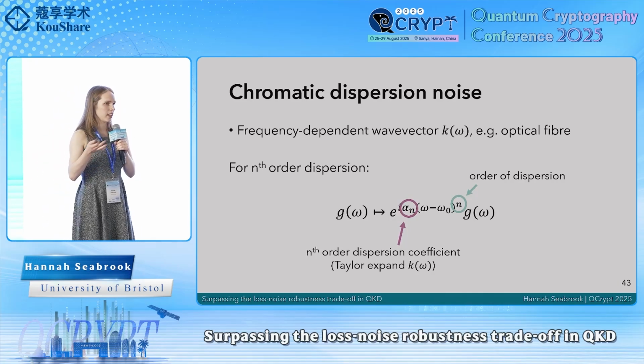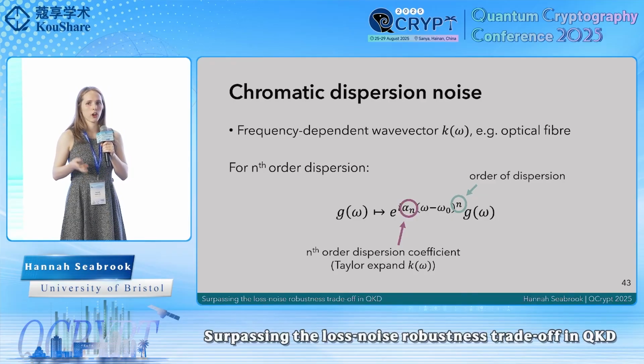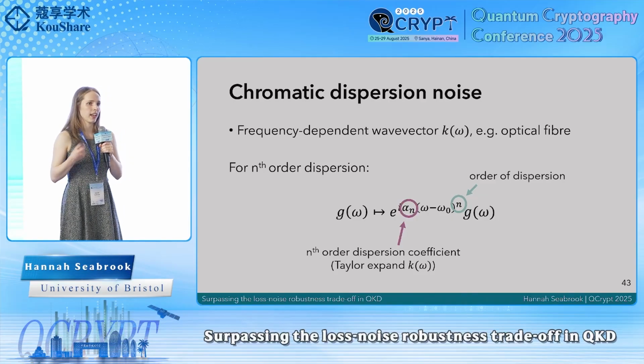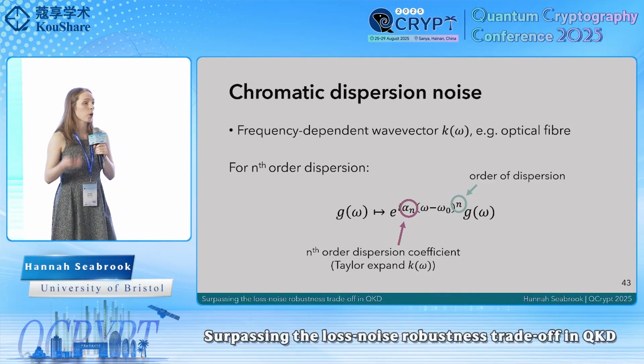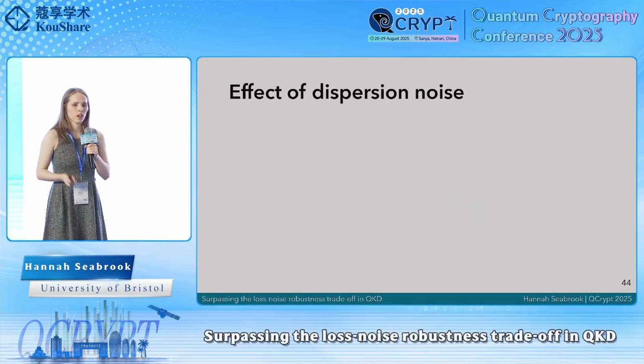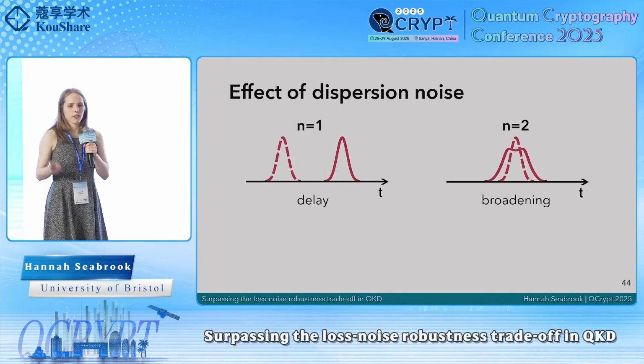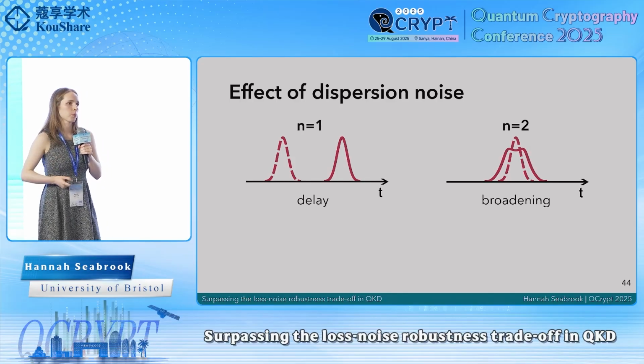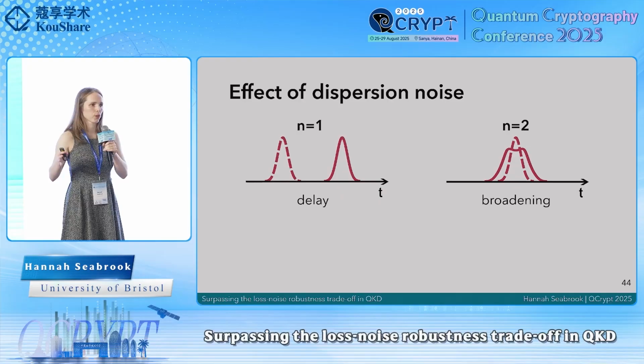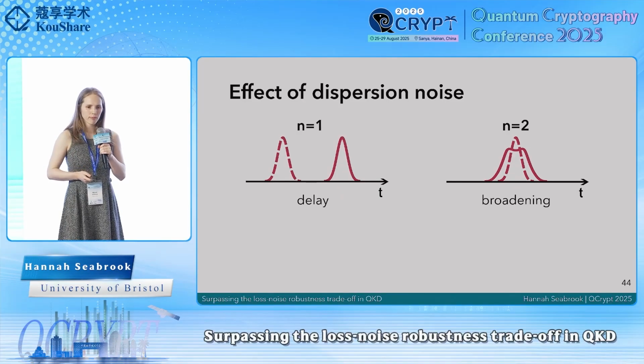So it turns out that in experimental situations, we typically only need to consider n equals 1 and n equals 2 noise. So what effect does this have? Well, for n equals 1, this just corresponds to a temporal delay of the pulses. For n equals 2, or group velocity dispersion, this corresponds to a broadening of our pulses.